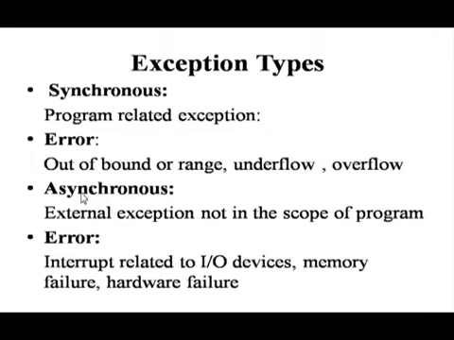Asynchronous errors are external exceptions that are not in the scope of the program or the compiler, like interrupt errors. They may be related to operating system or input output devices, memory failure, hardware failure. All the external errors are considered asynchronous errors.